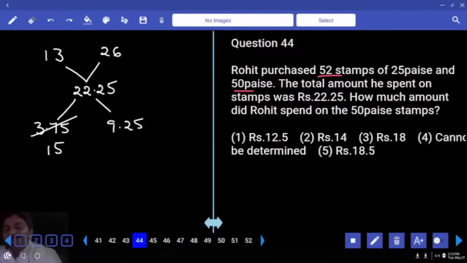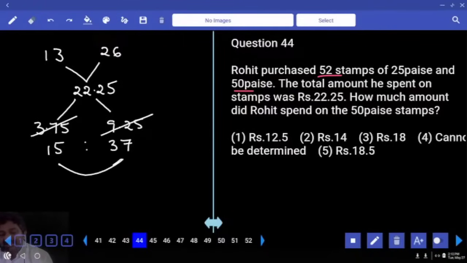How many 25s will be there in 100? In 300? 300, 12. And in 75, 3. 12 plus 3, 15. How many 25s will be there in 900? 9 fours, 36, and extra 1, that is 37. Total 15 is to 37.